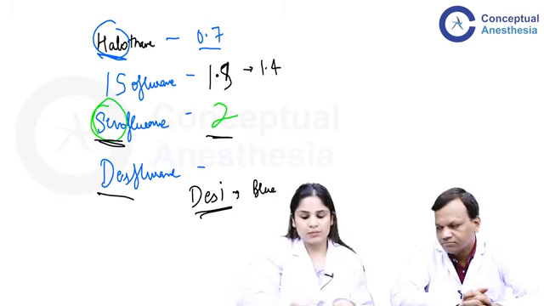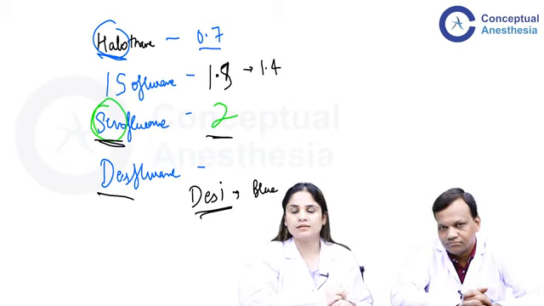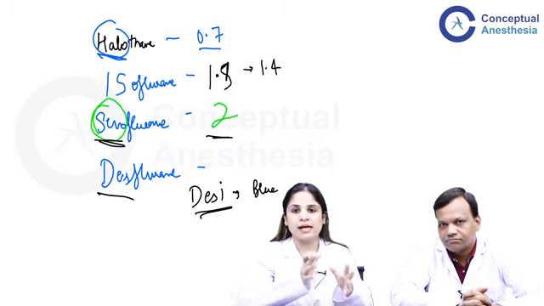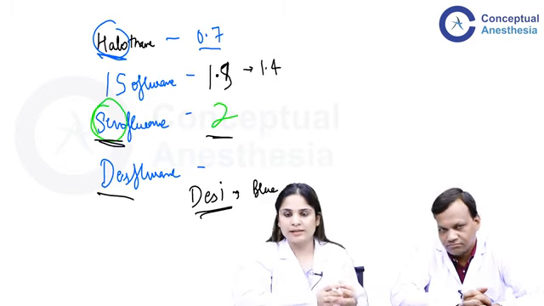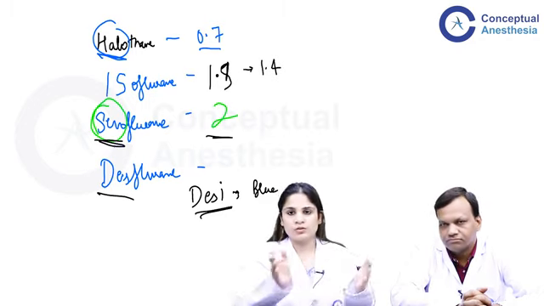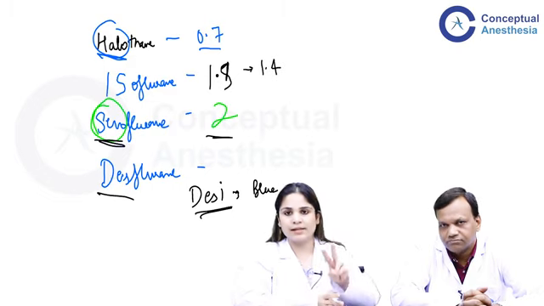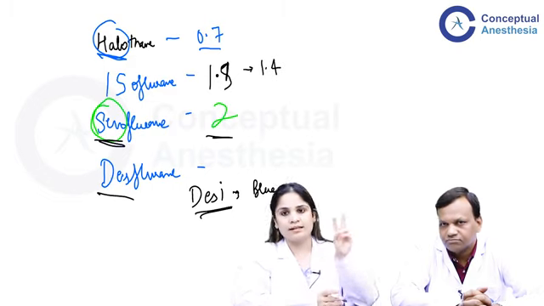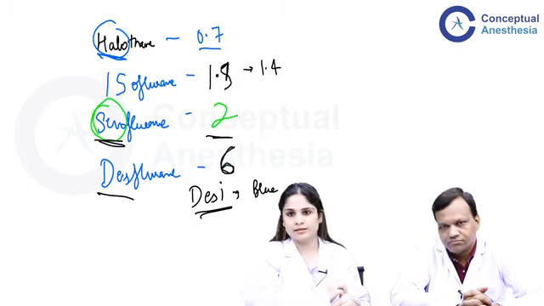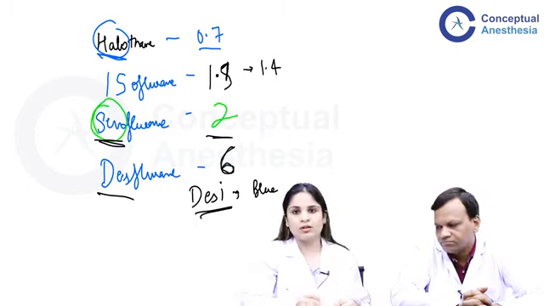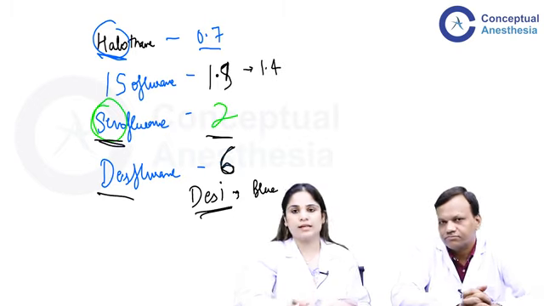The second thing you can remember is how many people are there in a desi family. If you see an Indian family, usually there will be grandparents, parents, and 2 children. So how much does that become? Grandparents 2, then parents 2, and then 2 children. So it becomes 6. So the MAC of desflurane is 6. This is an easy mnemonic to remember the MAC of the most commonly asked agents.